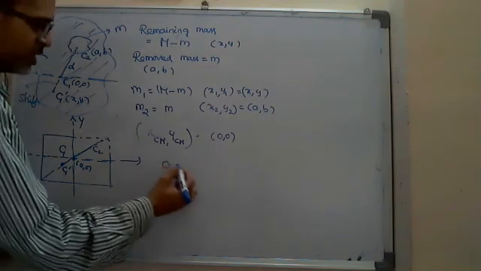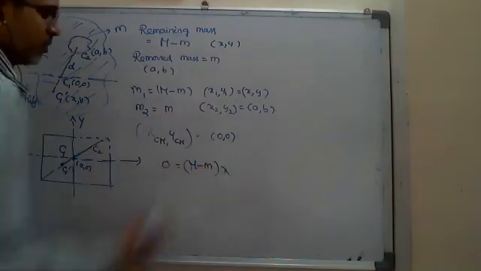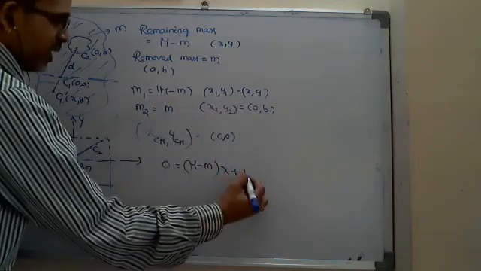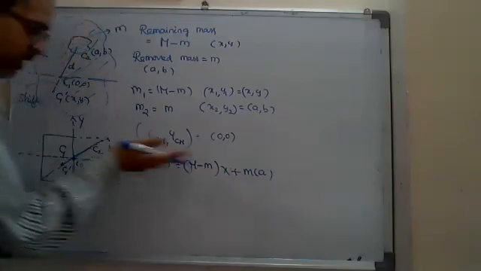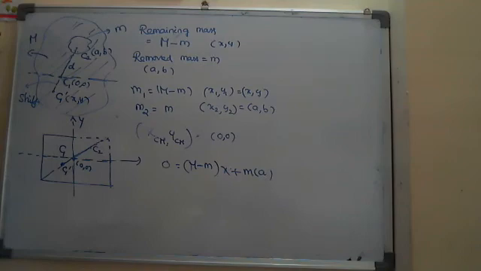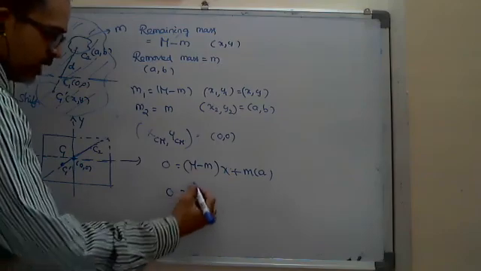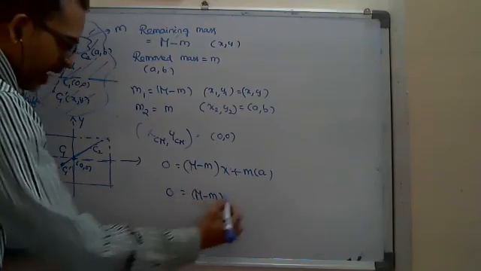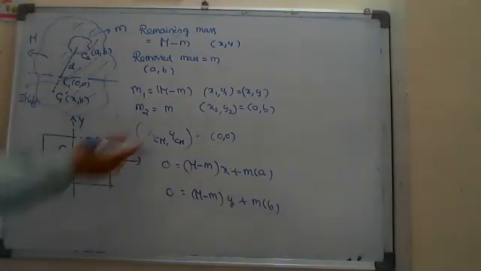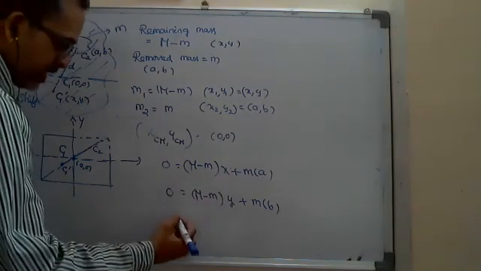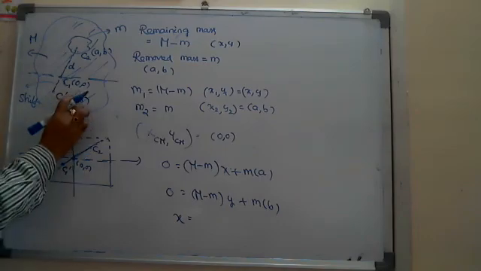Therefore, xcm, which is 0, equals m1 x1 plus m2 x2 by m1 plus m2, that is M minus m into x plus m into a. No need to write the denominator; if I take cross multiplication, I will get 0. In the same way, ycm, which is 0, equals m1 y1 plus m2 y2. So look at that. From this equation, x comma y is what we are going to find out now.